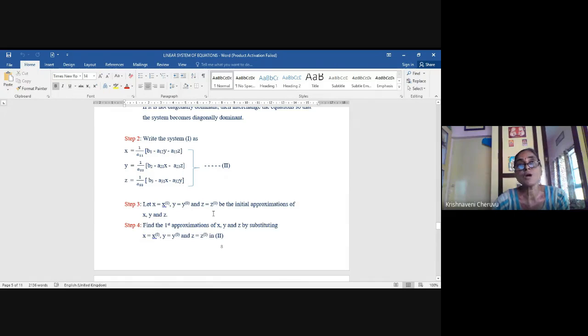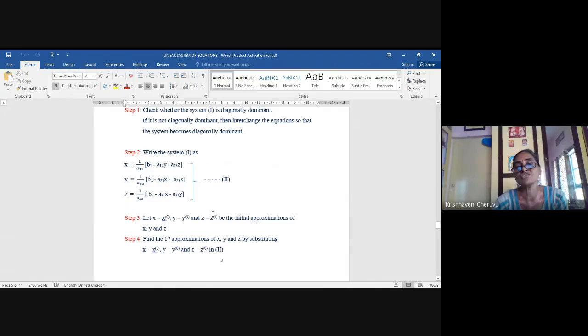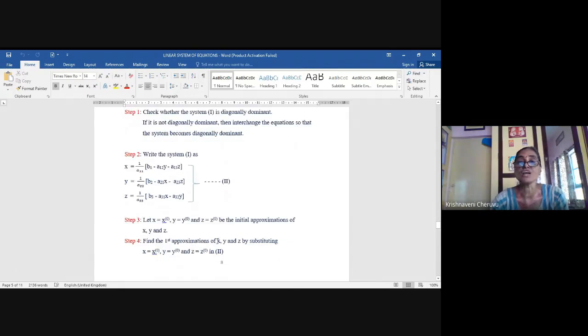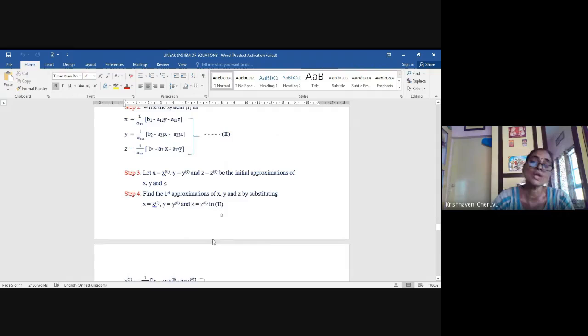Remember, iterative solutions mean you have to start with the initial iteration x(0), y(0), z(0), if it is not given. Sometimes they will ask you to take 0, 0, 0, otherwise you can start with 0, 0, 0. Sometimes they may give you some values like 1, 2, 3 also.